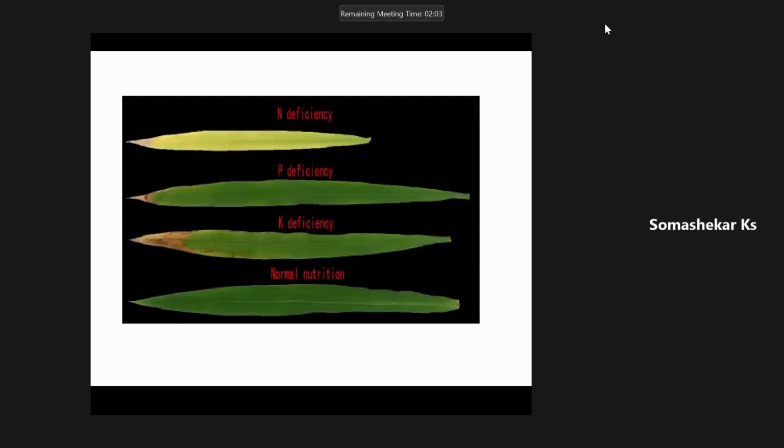The role or functions of nitrogen in croplands. Sir, it is involved in synthesis of nucleoproteins. Okay. Synthesis of chlorophyll. Very good. Chlorophyll pigment.